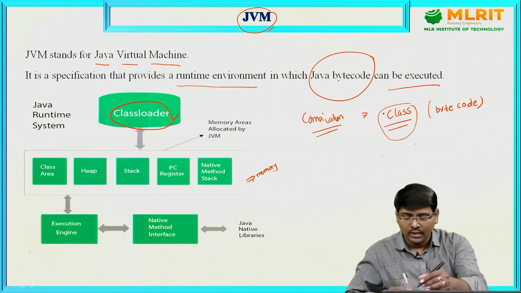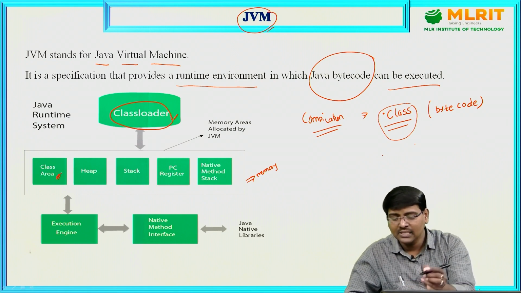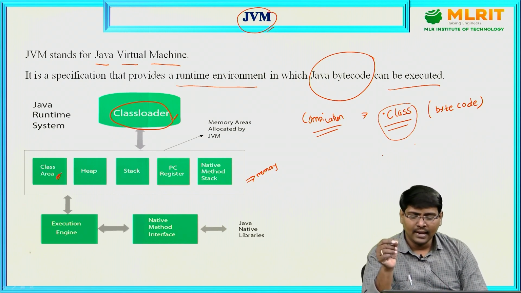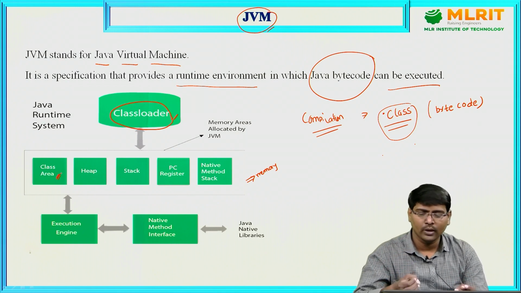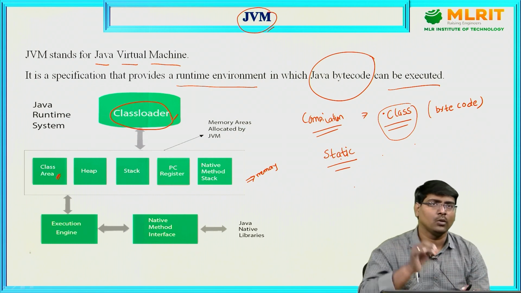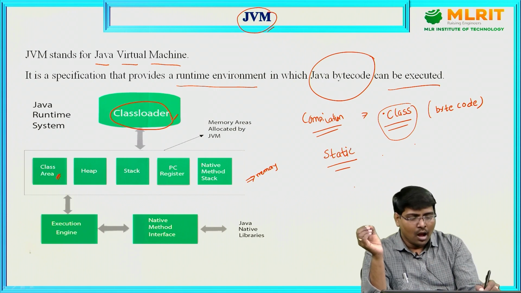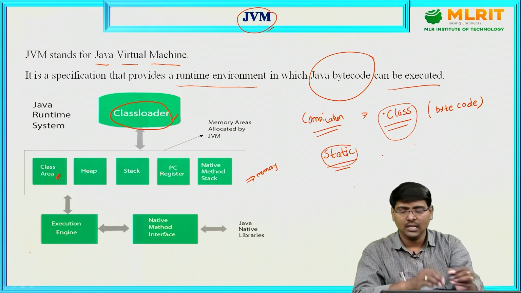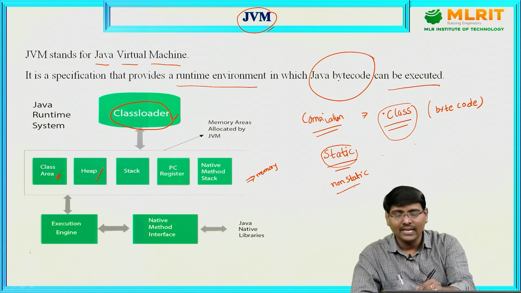Now, these are the different categories of memory. First one, class area. What is meant by class area? Within the program, all class-level components. Whenever you get to the concept of static, you will get the complete idea about memory location. Now I will give you a clear idea. Class area means all the static components are placed inside the class area. All non-static components are placed inside the heap area.